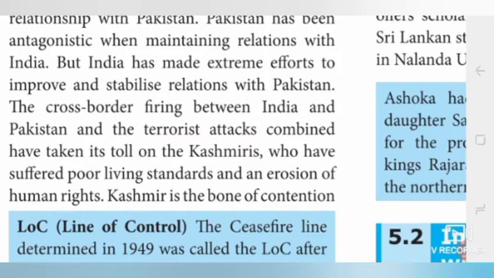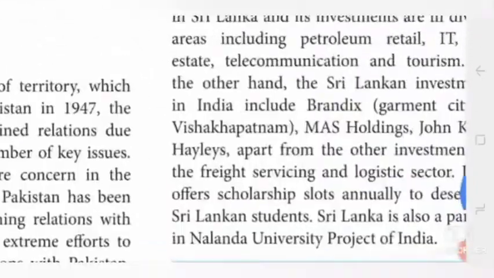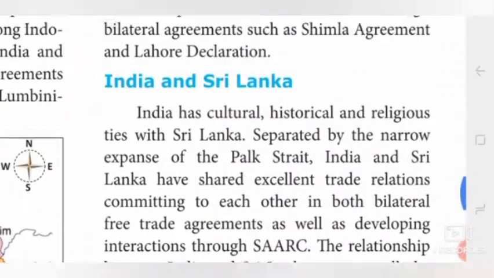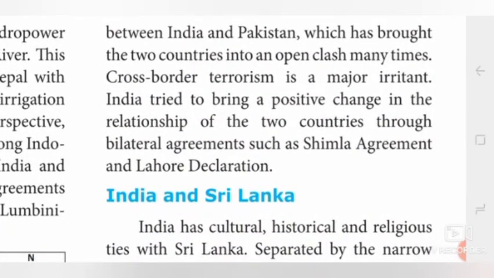Here, the people are living in poor standards and the human rights are eroded by the local government. Kashmir is the bone of contention between India and Pakistan, which has brought the two countries into an open clash many times. Cross border terrorism is a major irritant.